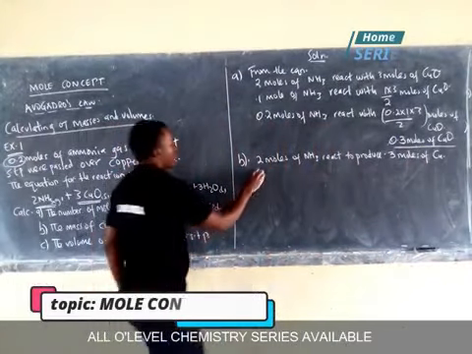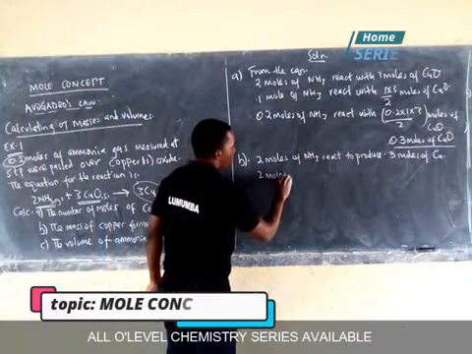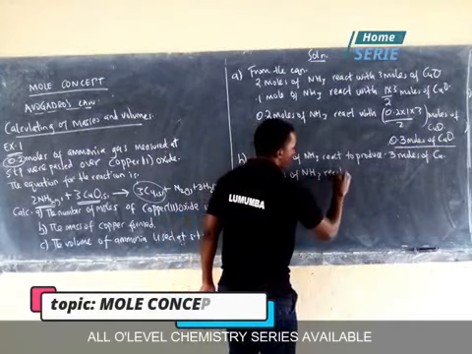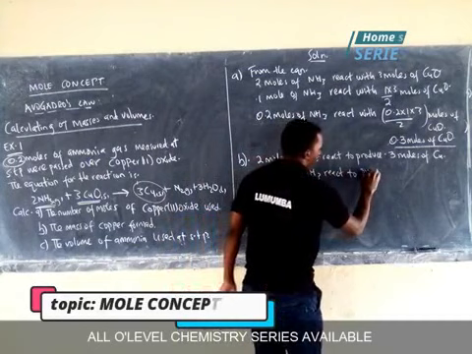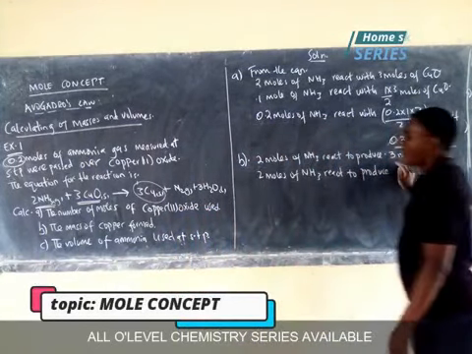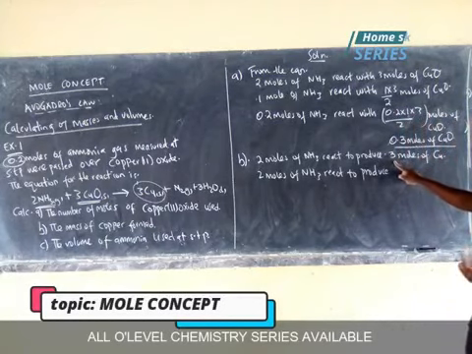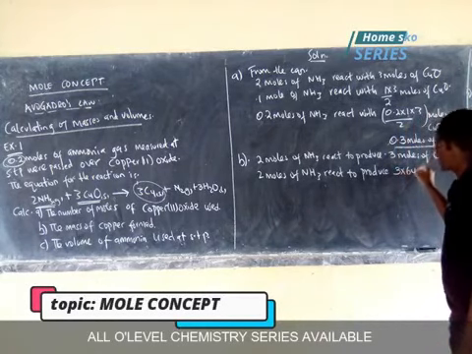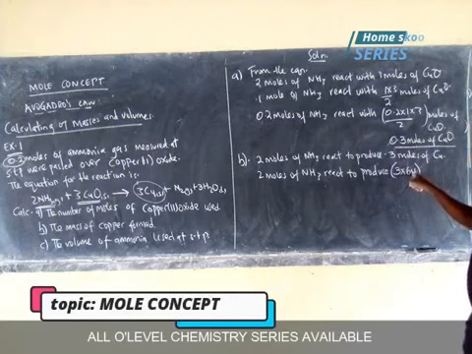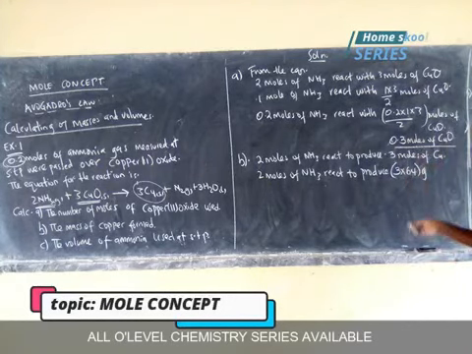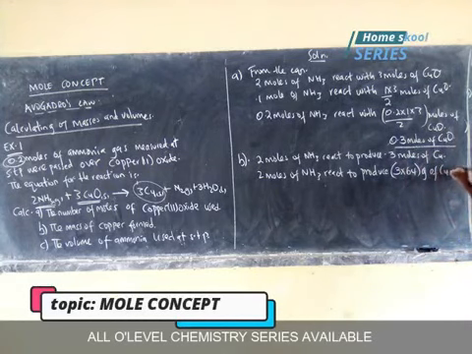So 3 moles is the same as multiplying the RAM by 3, because each mole is equal to the RAM of copper. So it is 3 times 64. 64 is the RAM of copper. So these are grams now of copper.